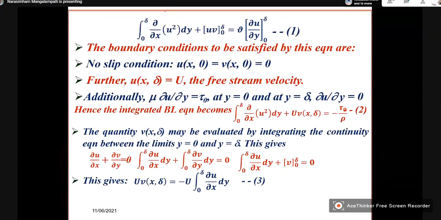Now what are the boundary conditions to be satisfied? No slip condition.